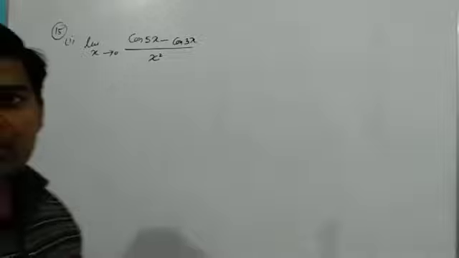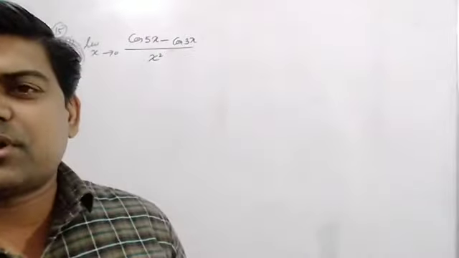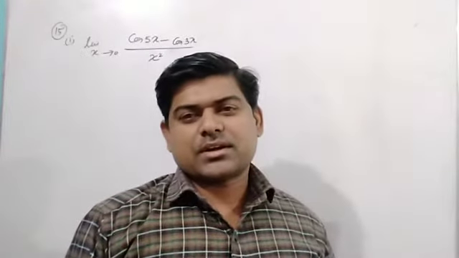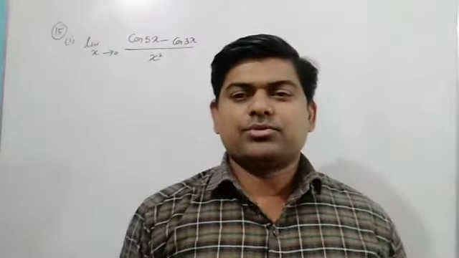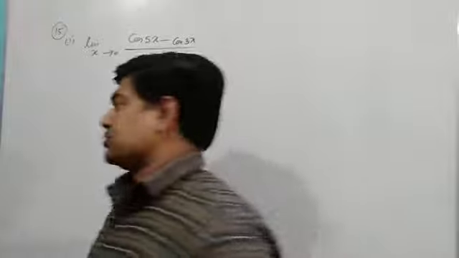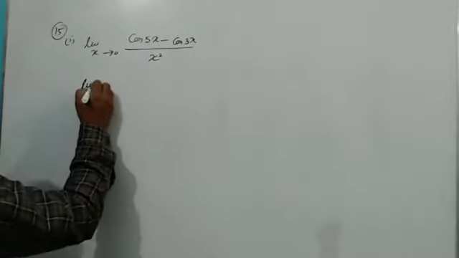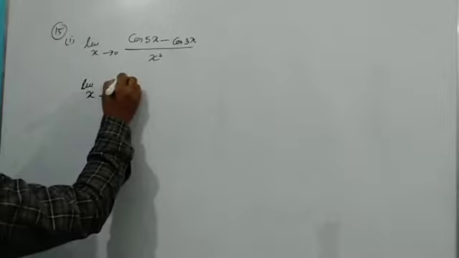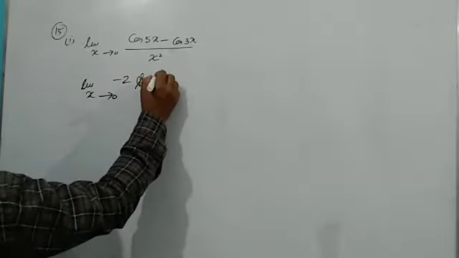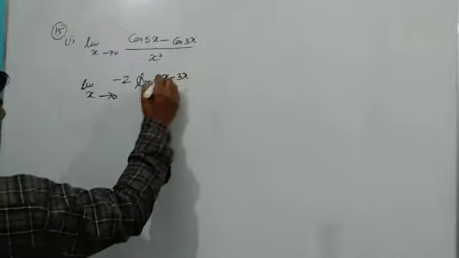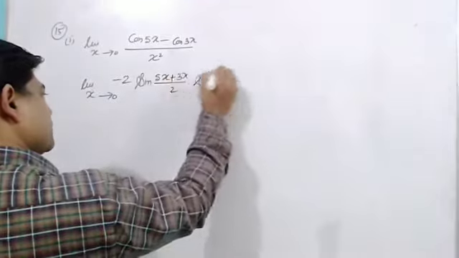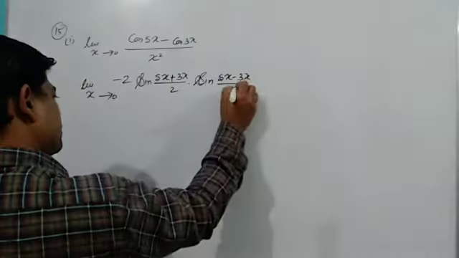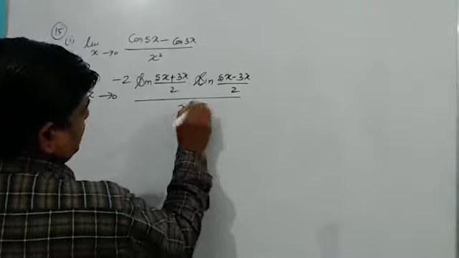See, first of all, I have to use the CD formula in the numerator. If you remember, we have cos c minus cos d equal to minus 2 sin c plus d upon 2 into sin c minus d upon 2. I'm going to use this formula only. So it is limit x tends to 0, minus 2 sin 5x plus 3x upon 2 into sine 5x minus 3x upon 2, and whole upon x square.